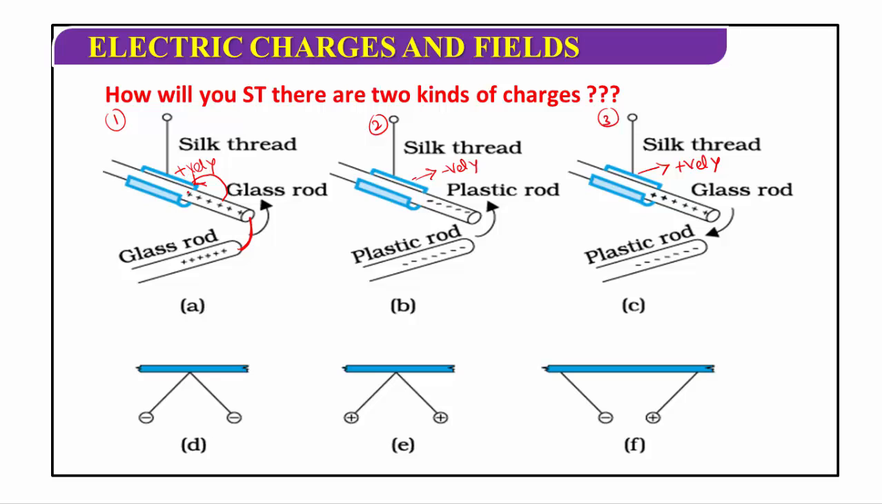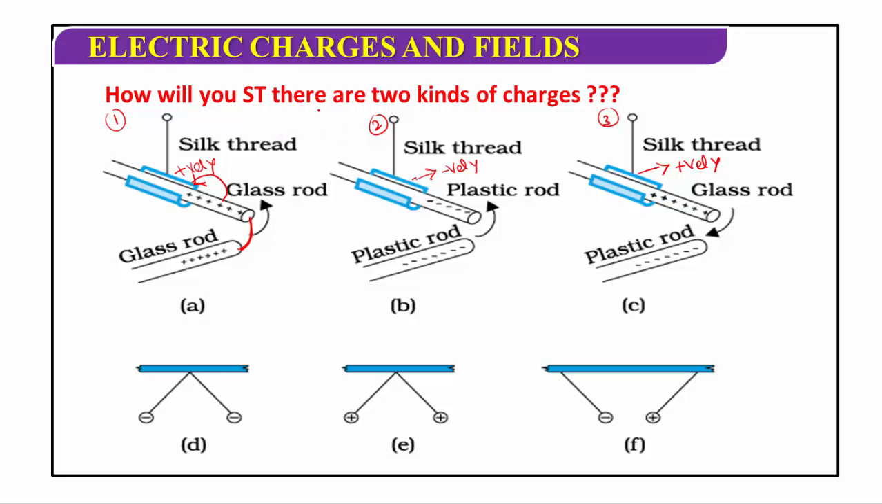Here in the first case of this experiment, the glass rod is rubbed with the silk cloth. After rubbing with the silk cloth, the glass rod is fixed to the rigid support. Now another same kind of glass rod is placed near this glass rod. Now these two glass rods repel each other.